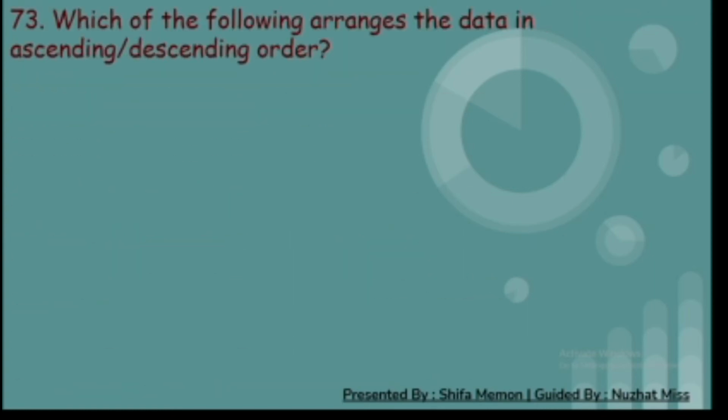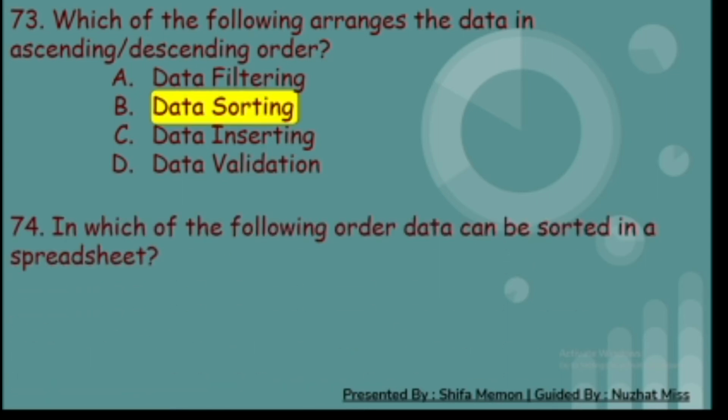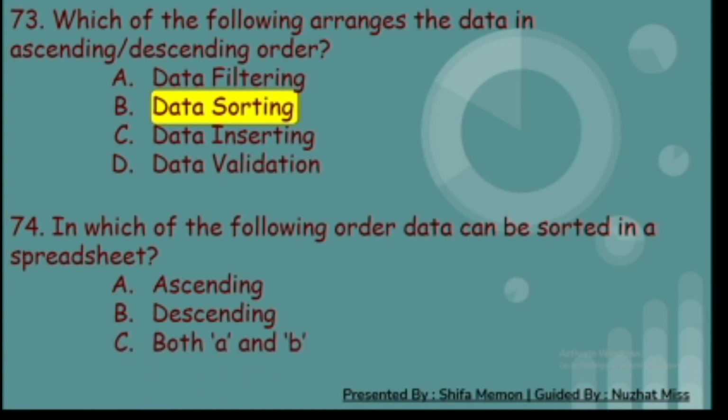73rd. Which of the following arranges the data in ascending or descending order? A. Data filtering, B. Data sorting, C. Data inserting, and D. Data validation. And the correct answer is B. Data sorting. 74th. In which of the following order data can be sorted in a spreadsheet? A. Ascending, B. Descending, C. Both A and B, and D. None of these. And the correct answer is C. Both A and B.